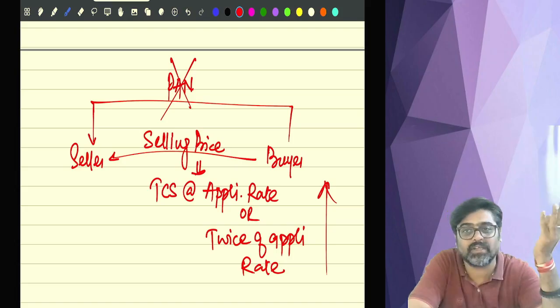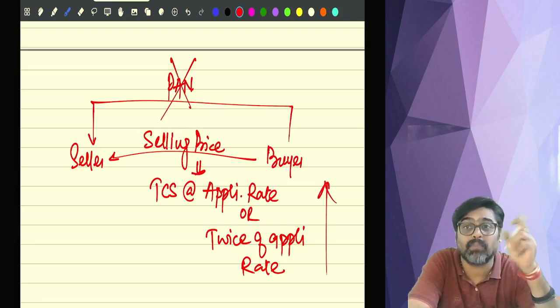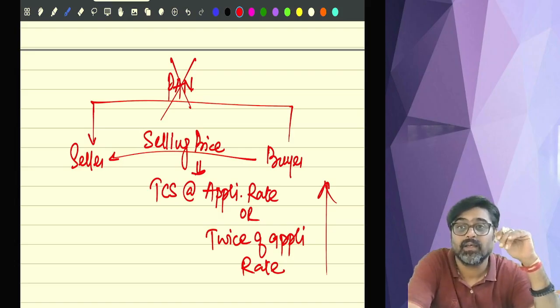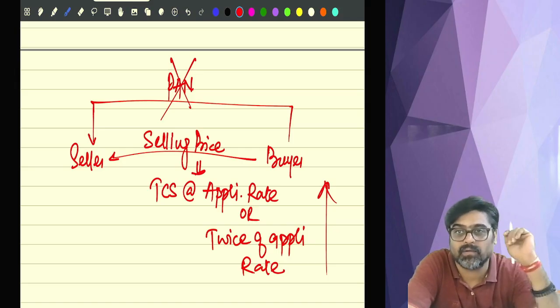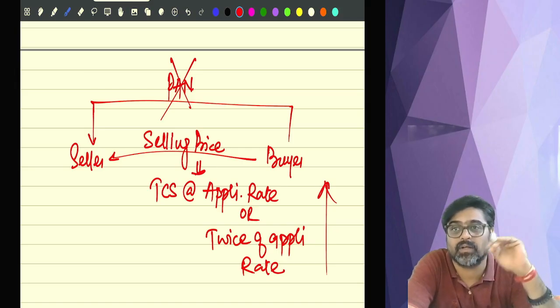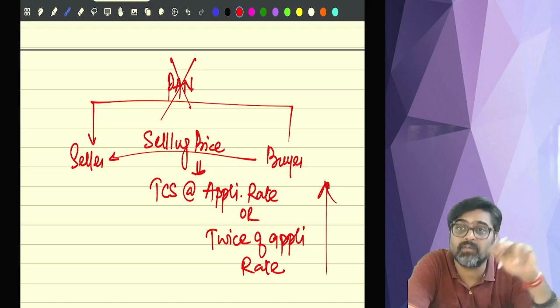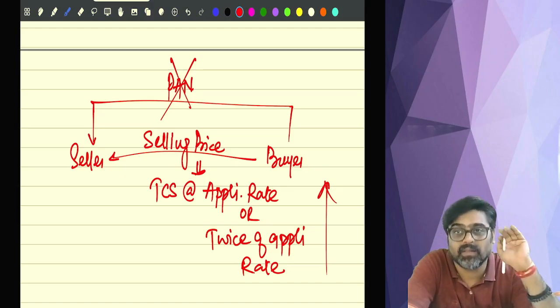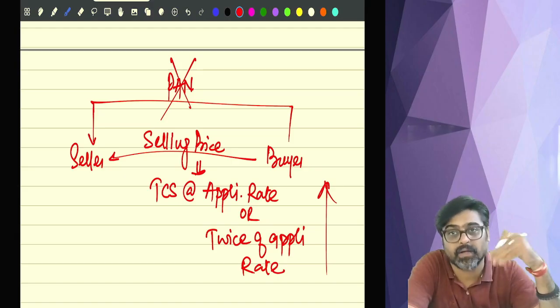Just like 206AA, here also the buyer or lessee are supposed to give their PAN to the seller or the lessor. If they fail to furnish their PAN, then the seller or lessor will collect the TCS at the applicable rate or twice the applicable rate, whichever is higher.